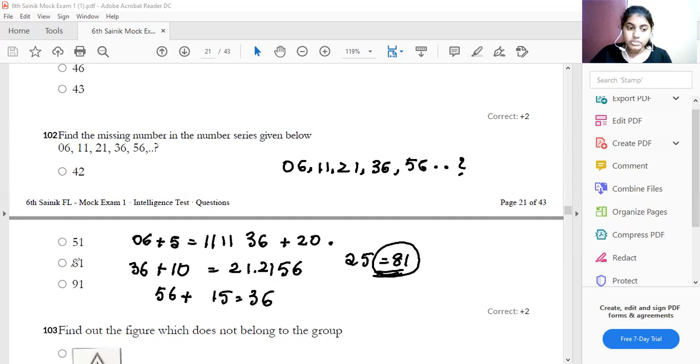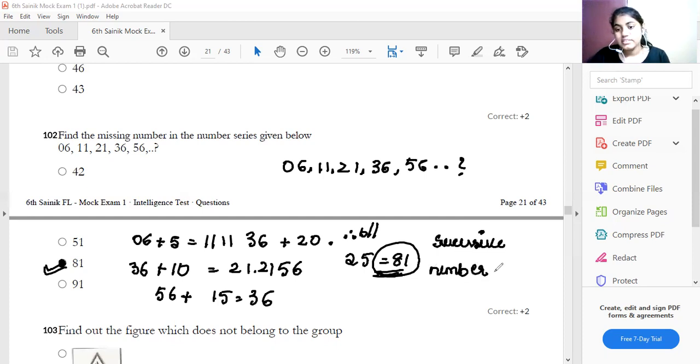Which one is the option? 81. 81 is in option B. Therefore, it is option B. So, this is the type of successive number of the given series. Understood? Therefore, which one is the answer now?